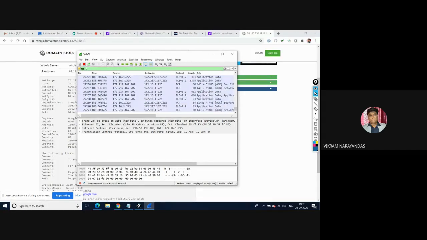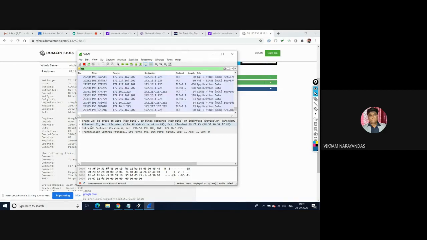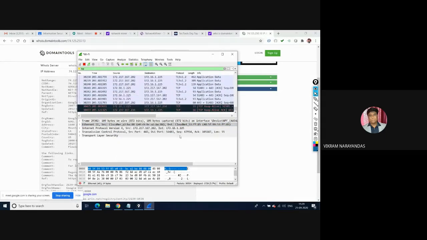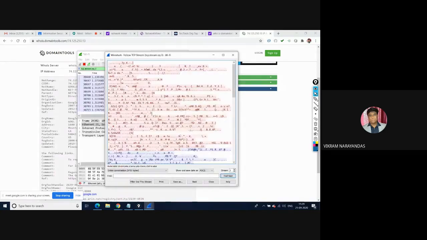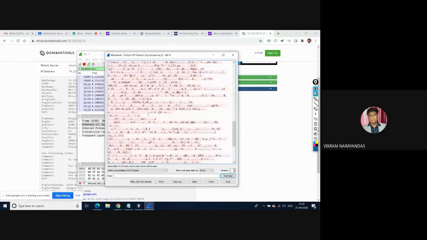You can see different HTTP protocols. You can select any one of the protocols, right click on it, follow TCP stream. It is not in plain text, it is an encrypted message.